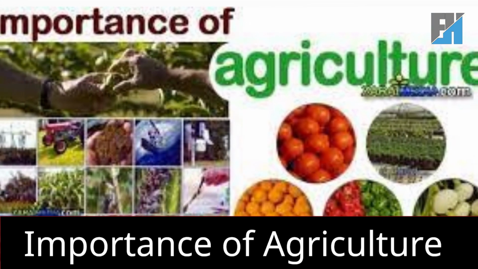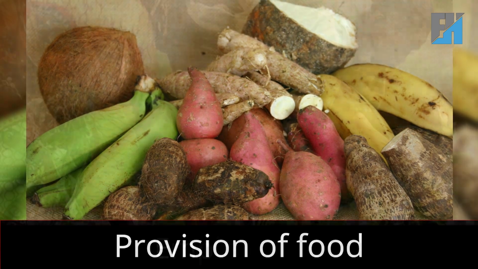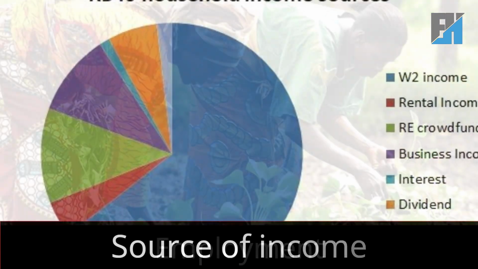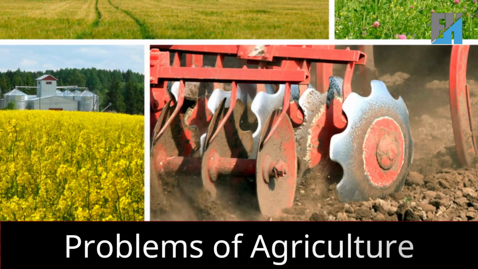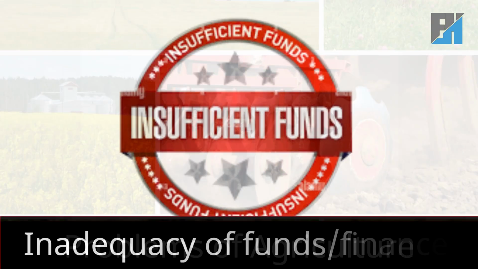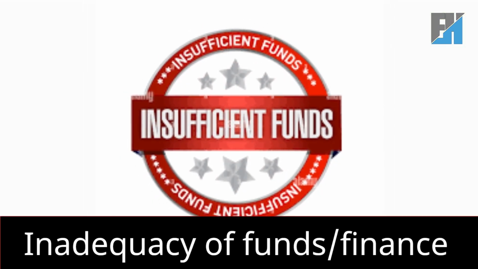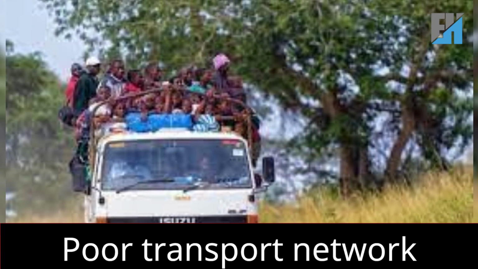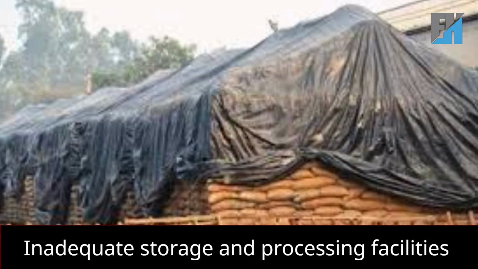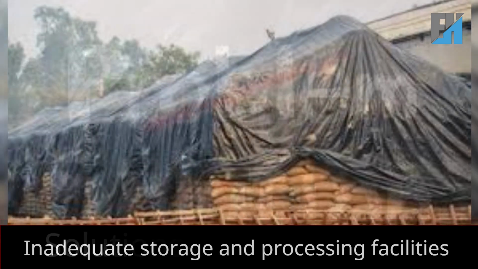Importance of agriculture. Provision of food. Employment. Source of income. Problems of agriculture. Inadequacy of funds, finance. Poor transport network. Inadequate storage and processing facilities.